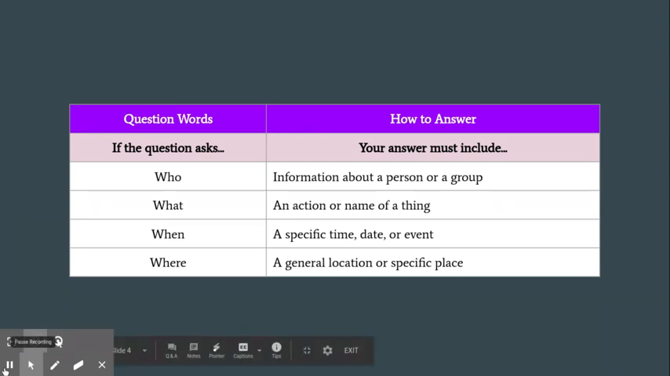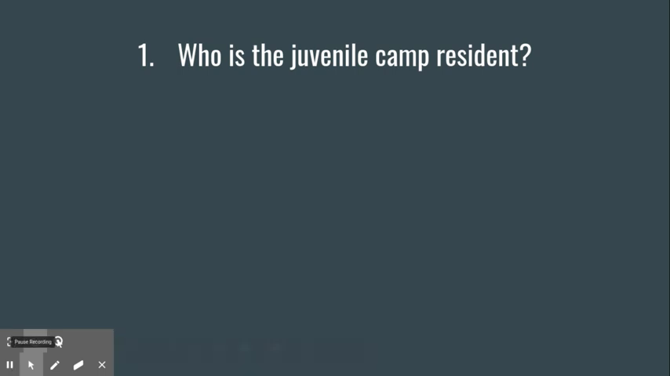Let's practice answering questions. Listen as I model the first one for you. Number 1, who is the juvenile camp resident? Looking at the chart, because the question is a who question, I know the answer will be a person. We will put part of the question in our answer, but let's start with the name Stanley Yelnats. I know that Stanley Yelnats is the camp resident, but I want to tell more about who he really is.